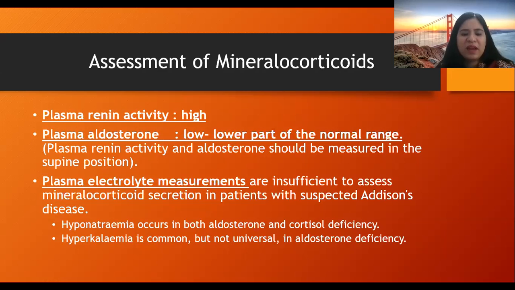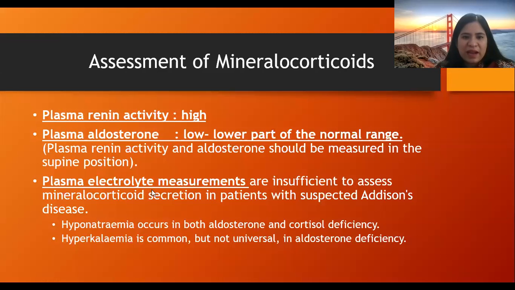So the plasma renin activity will be high. Due to increased amounts of dehydration, the kidney will sense the hypovolemia and will respond by releasing increased amounts of renin in the blood. So plasma renin activity will be high and plasma aldosterone will be low or in the lower part of the normal range. The plasma renin activity and aldosterone should be measured in the supine position.